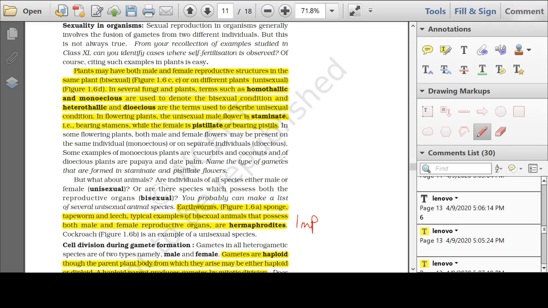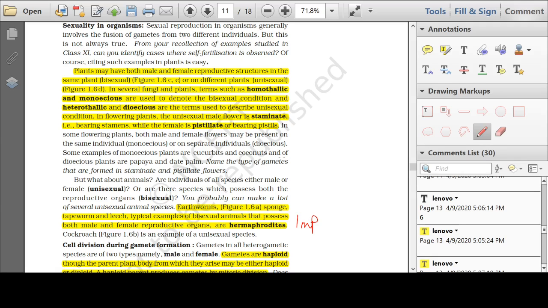Mono means one, oecium means home. So when in a single plant both the male flower and the female flower are present, that is called a monoecious plant or homothallic. And if the male flower and the female flower are present on different plants, one a male plant and the other a female plant, that is called heterothallic or dioecious.